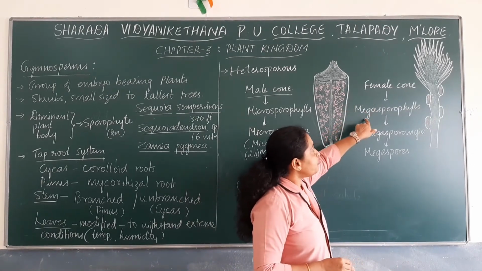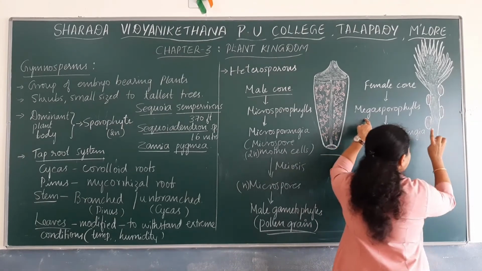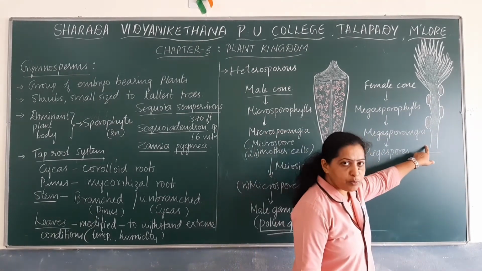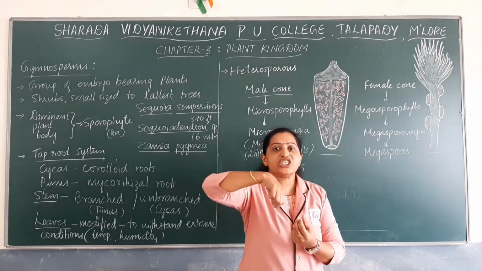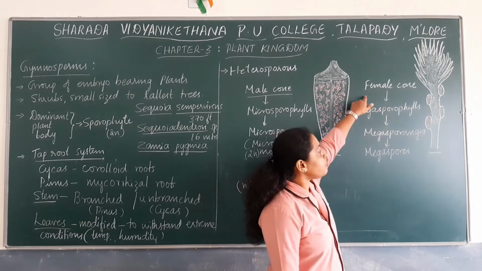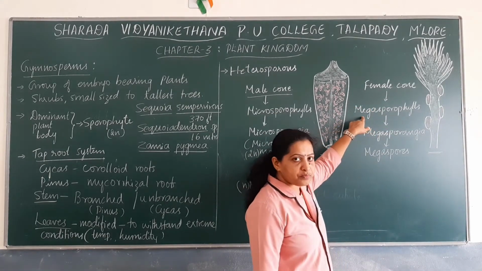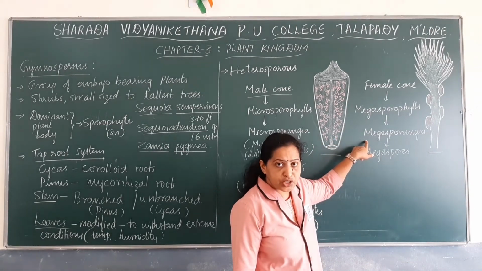The female cone consists of many such megasporophylls. So this is a single megasporophyll of cycas. Many such megasporophylls are arranged spirally around the axis to form the female cone, and each megasporophyll consists of megasporangia.